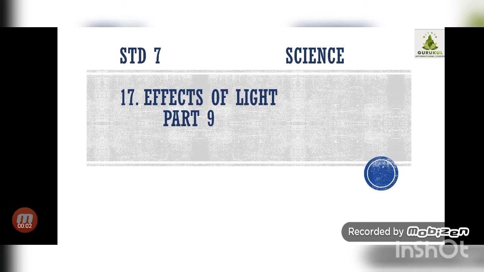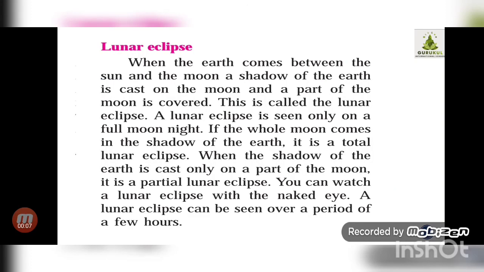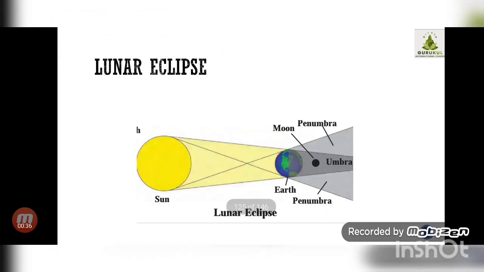Lesson number 17. In part 9, we are going to continue with the knowledge of lunar eclipse. Now, when the earth comes between the sun and the moon, the shadow of the earth is cast on the moon. Okay, in solar what happens? Moon comes between earth and sun. And in lunar eclipse what happens? Earth comes between moon and the sun, and the shadow of the earth is cast on the moon. Okay, and some part of the moon gets covered, and this is called the lunar eclipse.